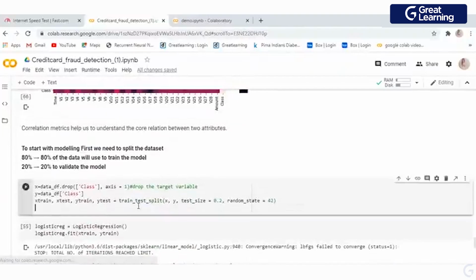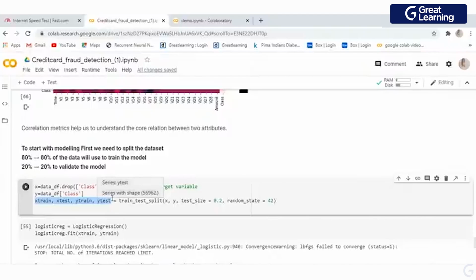Now comes the machine learning part. As I said, I am going to give 80% of my data to train our model, but 20% of my data will not be seen by my model. This will be the new data for my model. How can I do that? In the X variable, I am going to take all the attributes except the class. And in the Y variable, I am going to take only the class. Here you can see I have X train, X test, Y train and Y test. So I have two parts of the data, one containing attributes and one containing class. I have divided them into two parts.